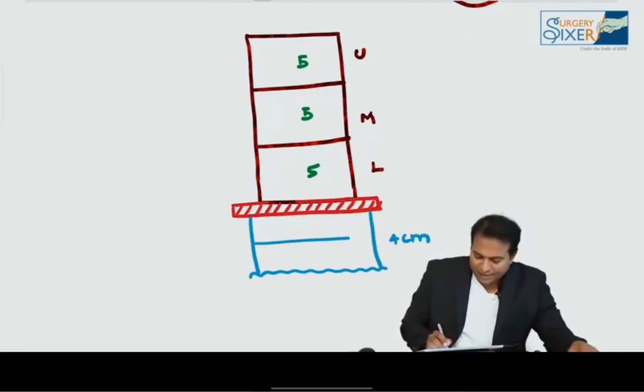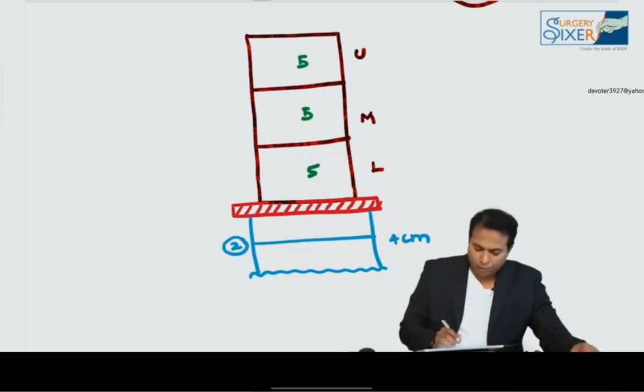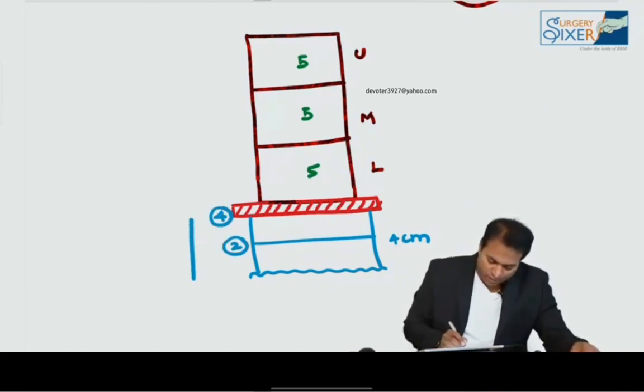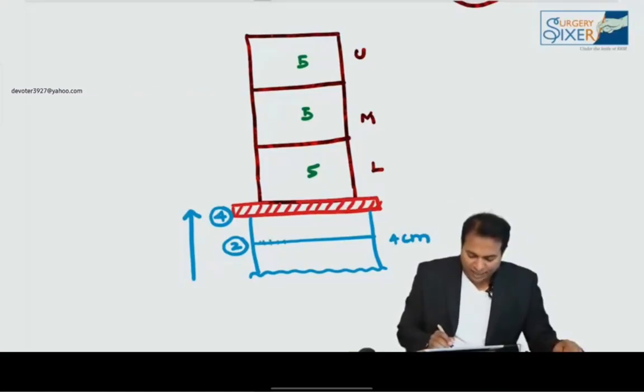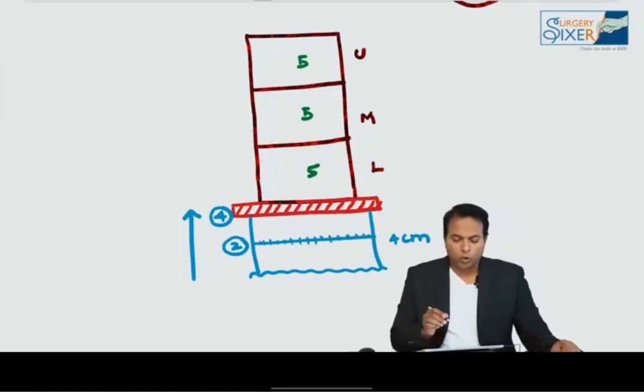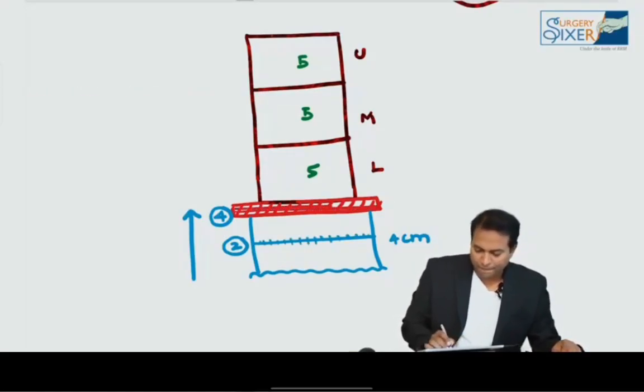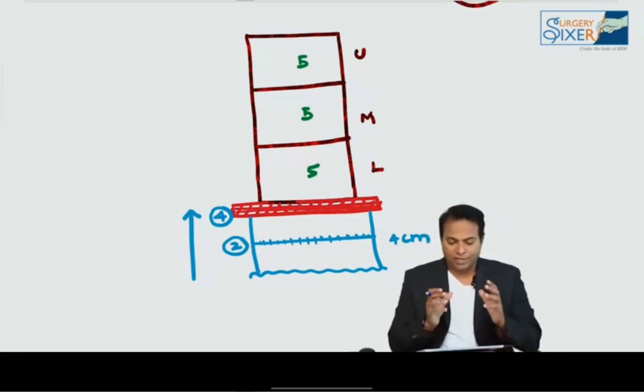And the dentate line is seen exactly at 2 centimeters from the anal verge. The puborectalis muscle is seen at 4 centimeters from the anal verge. On a sigmoidoscopy, 2 centimeters from the anal verge is the dentate line, and 4 centimeters from the anal verge is the puborectalis muscle, a very important muscle for continence. And the rectum is in 3 parts of 5 centimeters each.